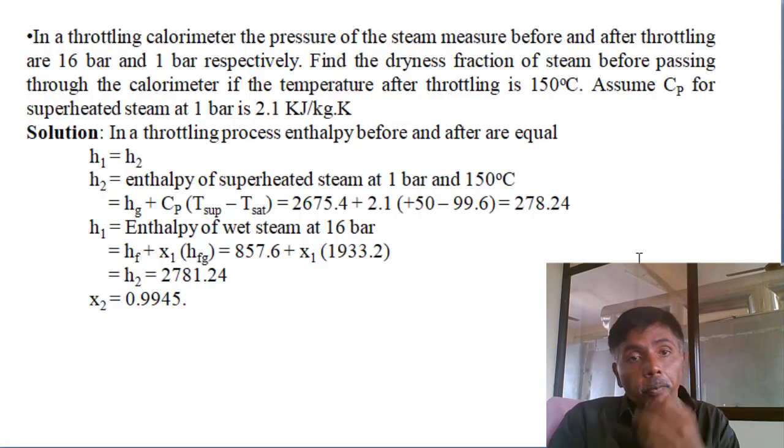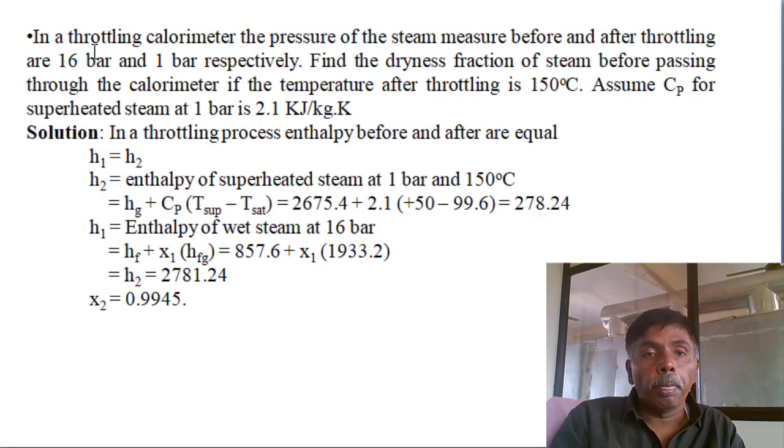One more problem. In a throttling calorimeter, the pressures of the steam measured before and after throttling are 16 bar and 1 bar. Earlier it was 14 bar and 1.4 bar, now 16 bar and 1 bar pressure. Find the dryness fraction of steam before passing through the calorimeter if the temperature after throttling is 150.